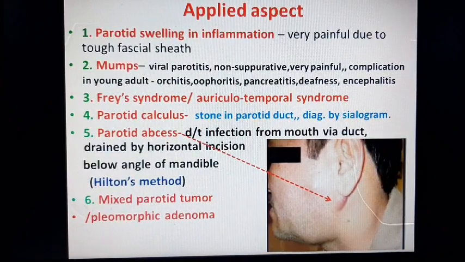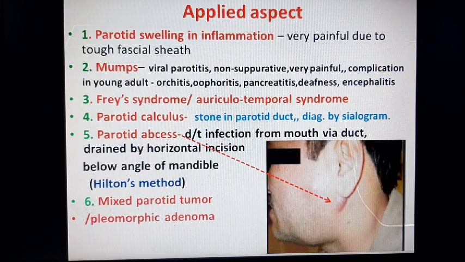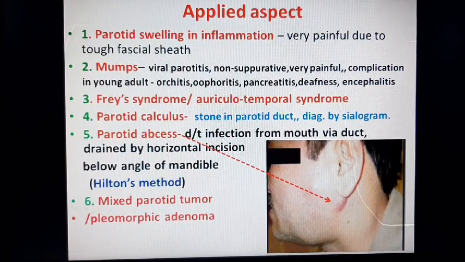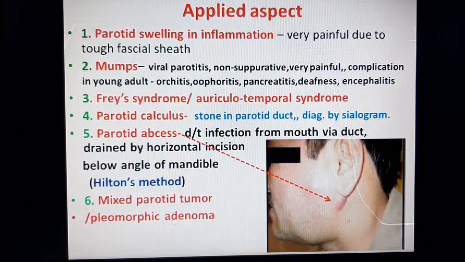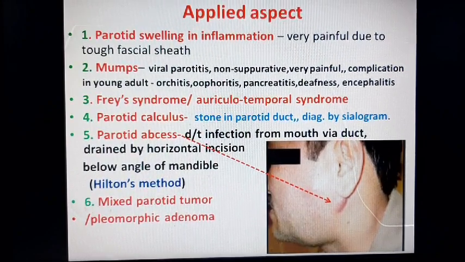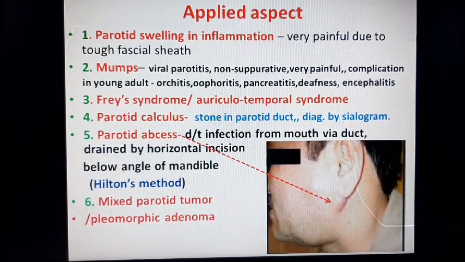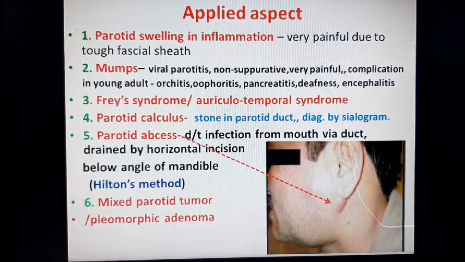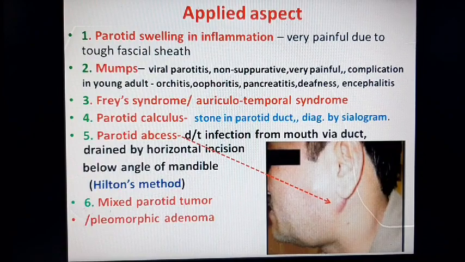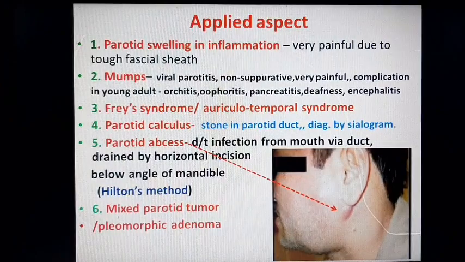First is orchitis, inflammation of the testis. Oophoritis, inflammation of the ovary. Pancreatitis, inflammation of the pancreas leading to abdominal pain. And next, it also involves the auditory nerve leading to deafness. It can infect the brain leading to encephalitis.